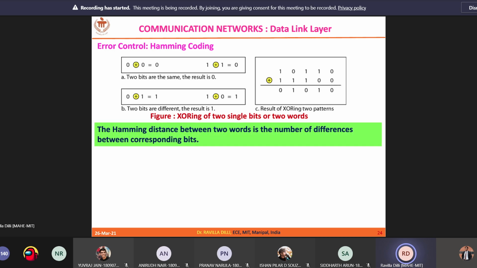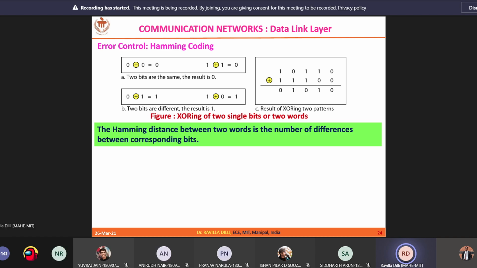There are some techniques which can detect and correct single bit errors, and there are a few techniques which can detect multiple errors, and some may be limited only to detection but not correction. So we'll see all such techniques, and start with Hamming coding.